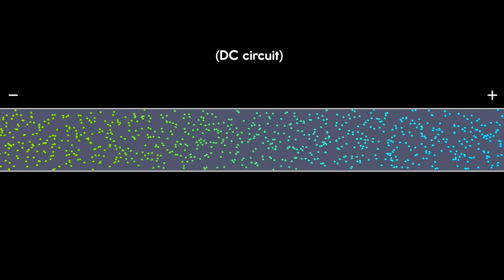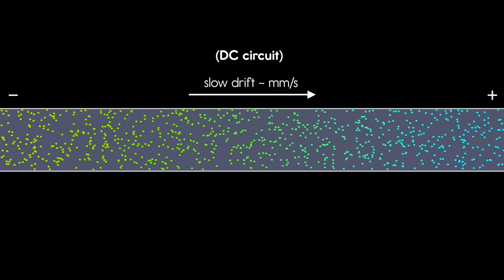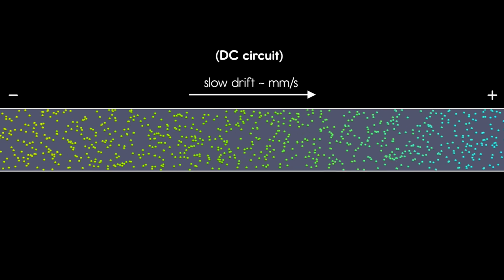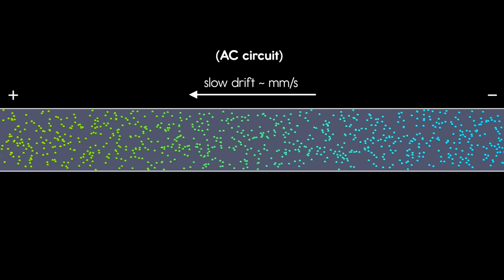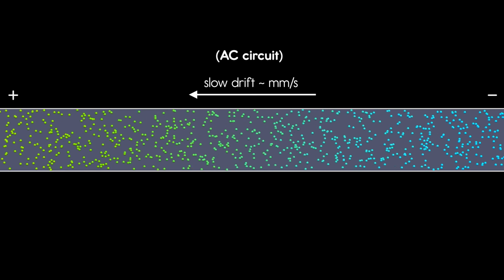If we look at electrons in a circuit, they're drifting very slowly, typically less than a millimeter a second. If we had to wait for electrons to flow through the length of a circuit, we'd be waiting a long time. It's even more obvious if we consider alternating current. Here the electrons aren't really travelling down the wire at all. The direction of drift keeps alternating, so there's no net movement of electrons.